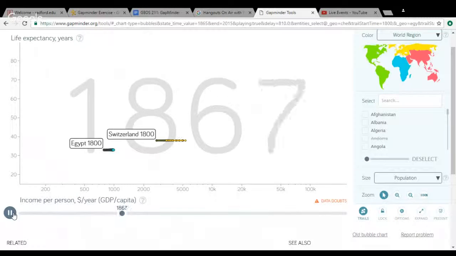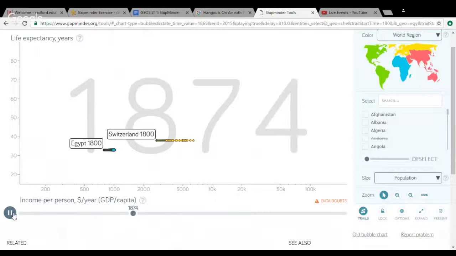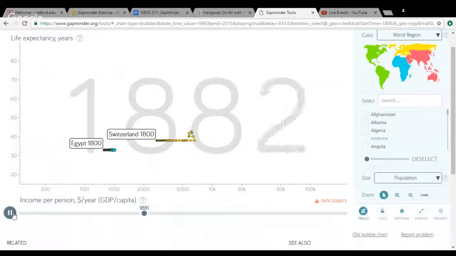For the first 50 years or so between Egypt and Switzerland, the Gapminder displays that both countries do not increase in life expectancy but do increase in income per year. During this time, Egypt was slowly being taken over by the British during the Anglo-Egyptian War. The same goes for Switzerland until about 1875 when they revised their constitution to allow direct democracy.